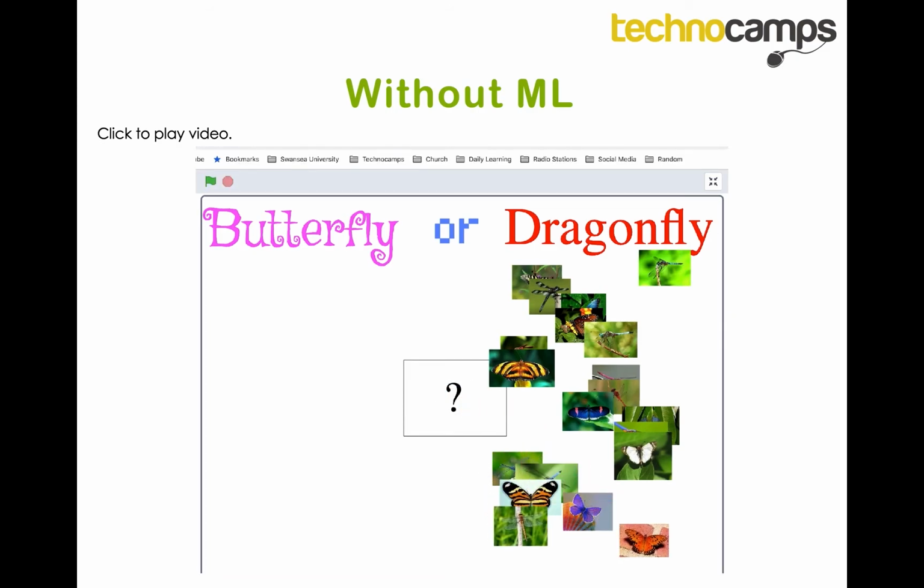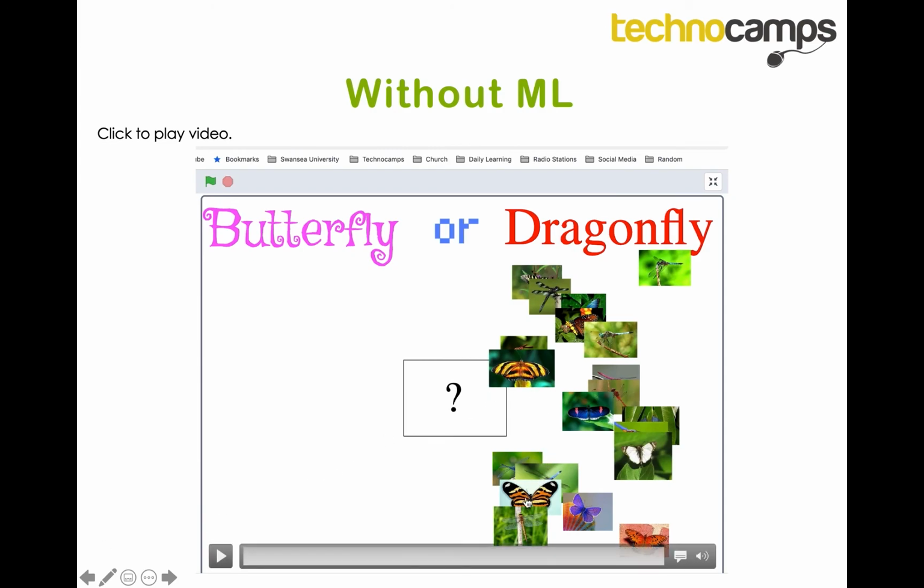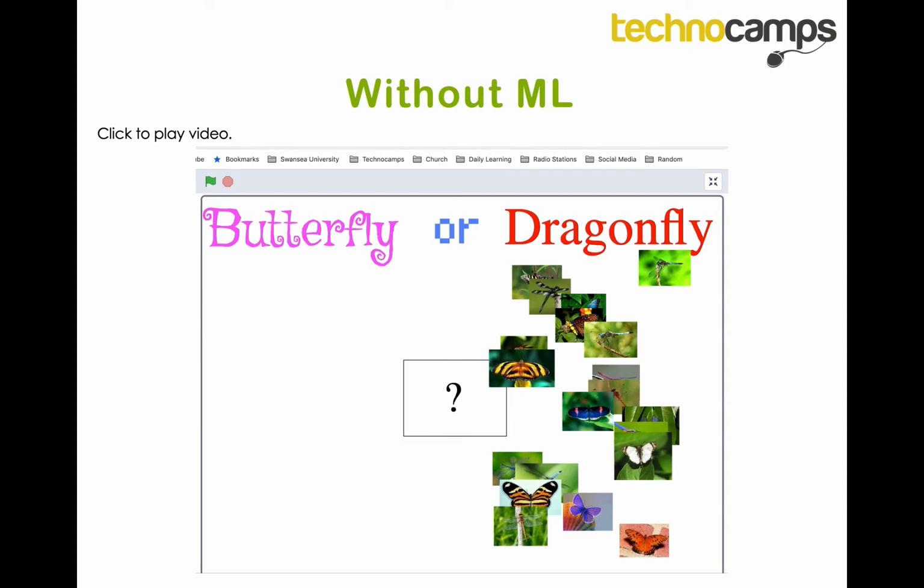As we can see, various images here, and here, these are all butterflies, but the computer has placed them in the dragonfly pile.